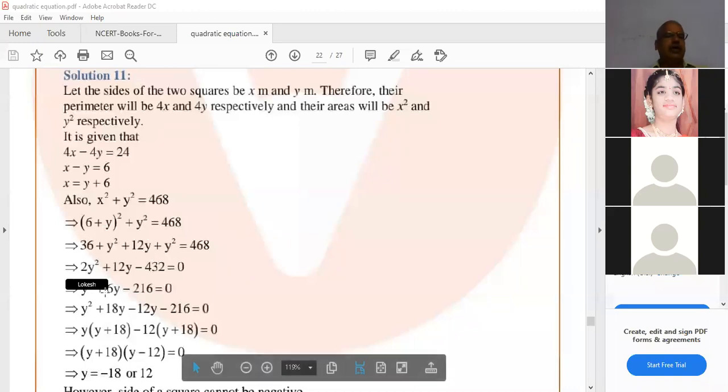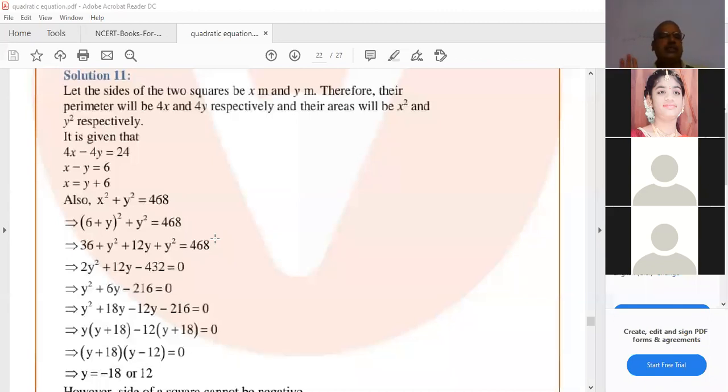Lokesh, good boy. You're on the screen. Don't come on the screen, Lokesh. A hundred times I'm telling, don't come on the screen.